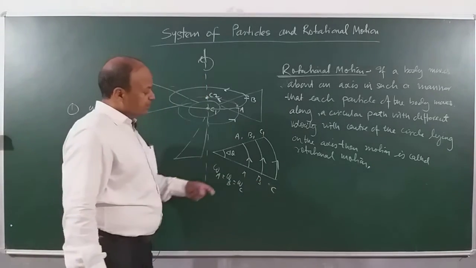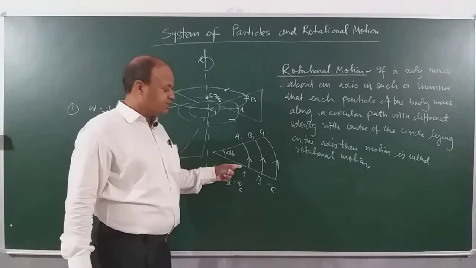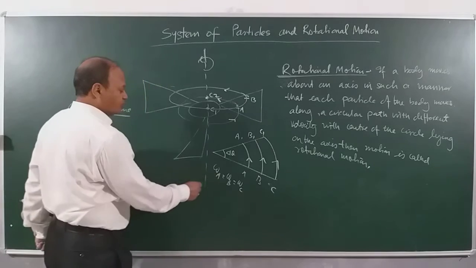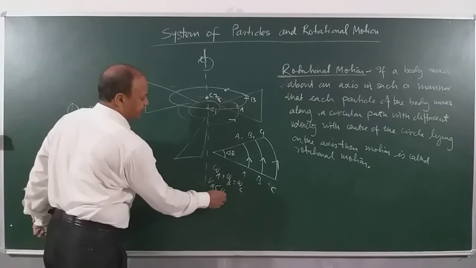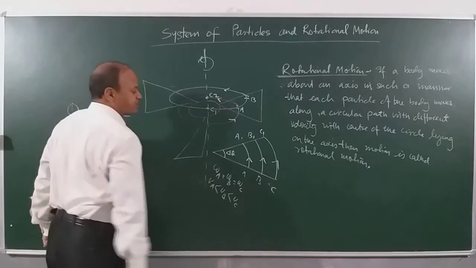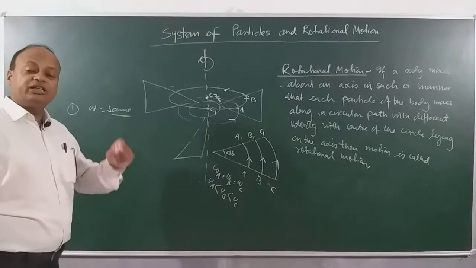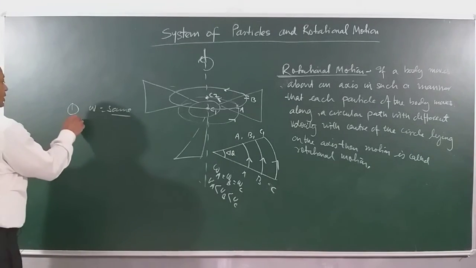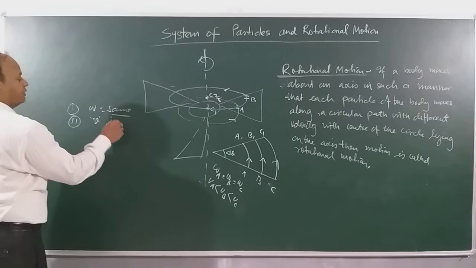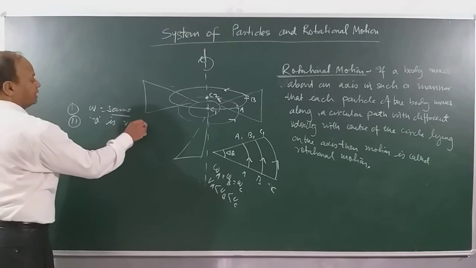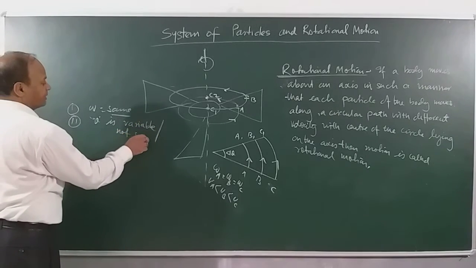But you can see that in a given time interval C is travelling maximum distance, and A is travelling minimum distance. So here we will say that linear velocity of A is less than linear velocity of B is less than linear velocity of C. So here the angular velocity of each particle is same and v is variable. It is not same. So you need to keep in mind.